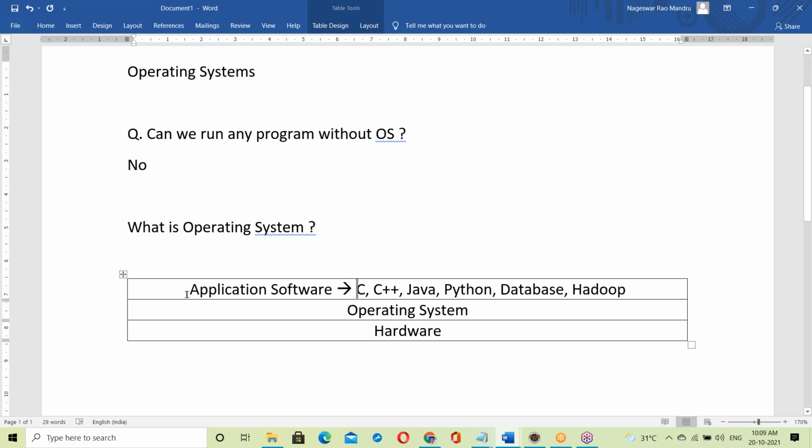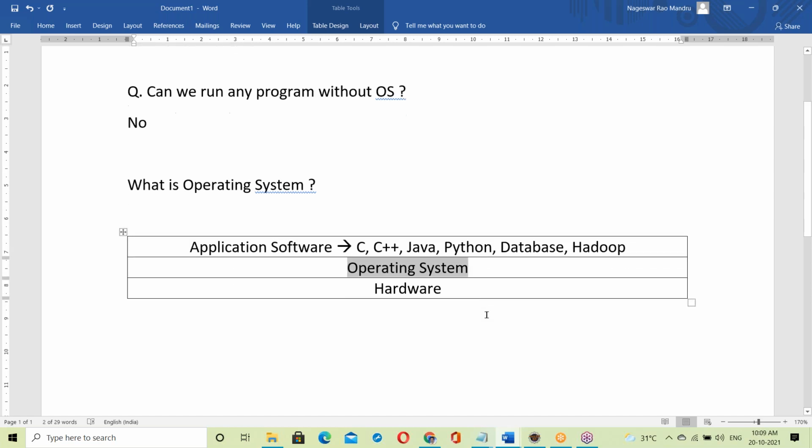All these application software run on top of the OS. So the OS gives a platform to run all the programs.